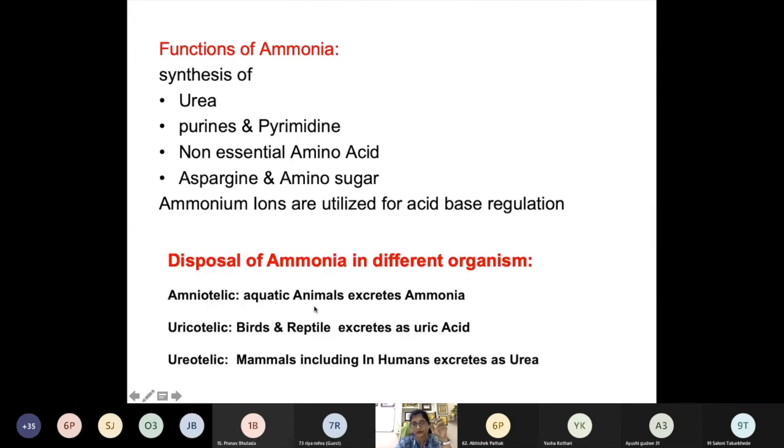Now disposal of ammonia occurs differently in different organisms. Some organisms are ammonotelic, mostly aquatic animals, they excrete ammonia directly. A few organisms are uricotelic, they convert it into uric acid and uric acid is excreted. And mammals, including us humans, are ureotelic, meaning we excrete urea.